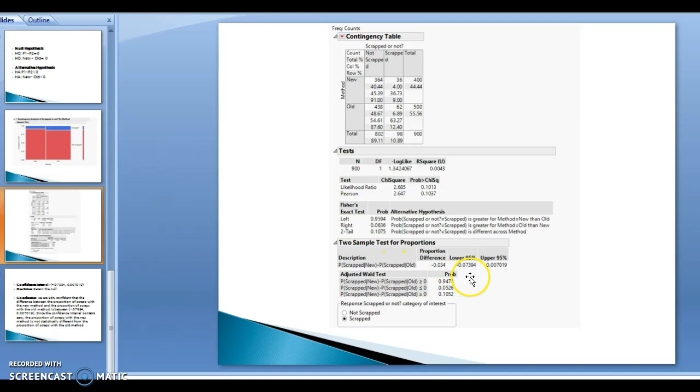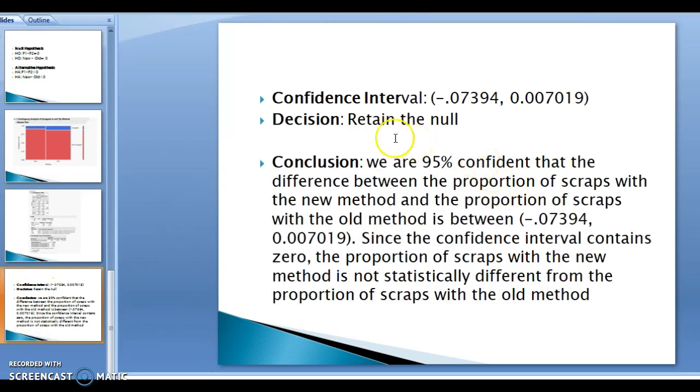As we can see, 0 is contained within this confidence interval. So the decision is to retain the null, and our conclusion is that we are 95% confident that the difference between the proportion of scraps with the new method and the proportion of scraps with the old method is between negative 0.07394